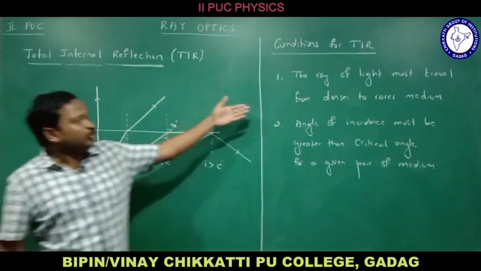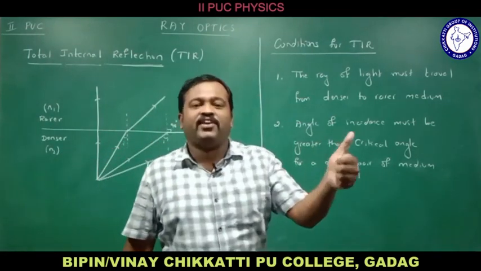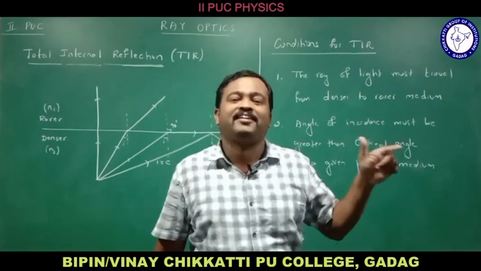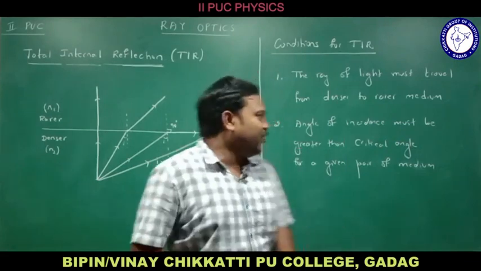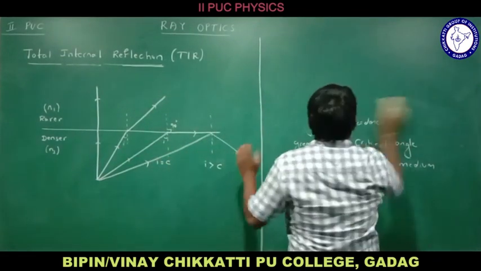There are two conditions for TIR, total internal reflection. One, a ray of light travels from denser medium to rarer medium. Second, the angle of incidence must be greater than the critical angle. So these are the conditions for total internal reflection.